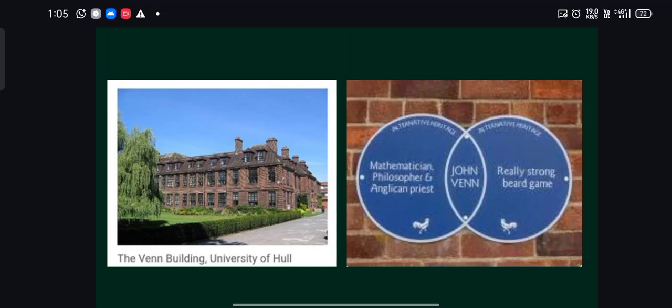So who is John Venn? John Venn is a mathematician, philosopher, as well as an Anglican priest, who also had a really strong beard game. Beard game is a word used to represent the growth of facial hair, one who had a thick beard, mustache and hair. Since he had a good strong thick mustache, that means facial hair was rich on his face. So it is a strong beard game, otherwise it would be a weak beard game.